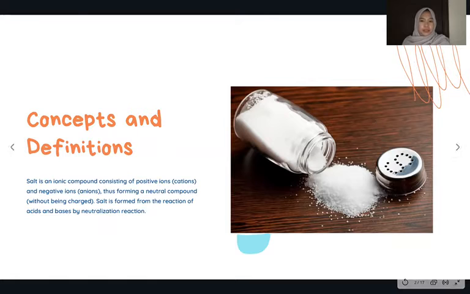Most people say that salt is a clear granule that we use to make our food taste better. Well, that is certainly true about table salt, sodium chloride. But did you know that salt actually refers to a very large family of compounds? Let's start with the salt. Salt is an ionic compound consisting of positive ions or cations and negative ions or anions, thus forming a neutral compound, without being charged. Salt is formed from the reaction of acid and base by a neutralization reaction.